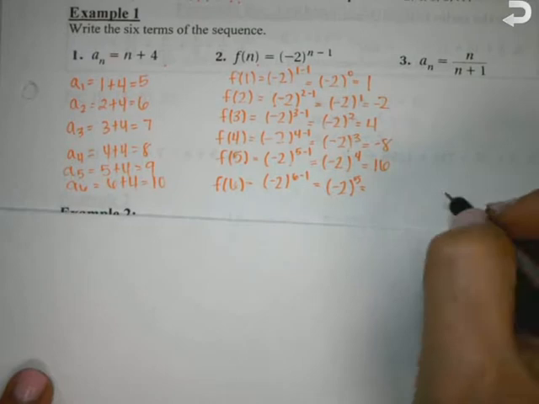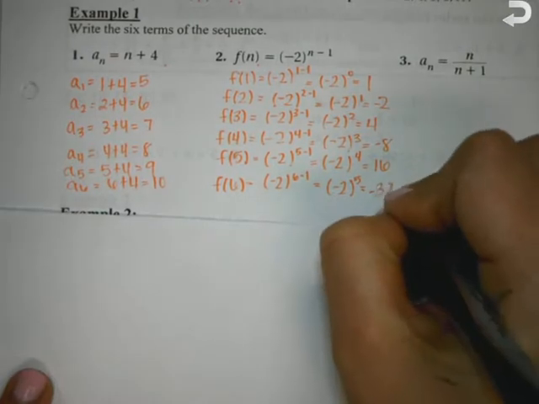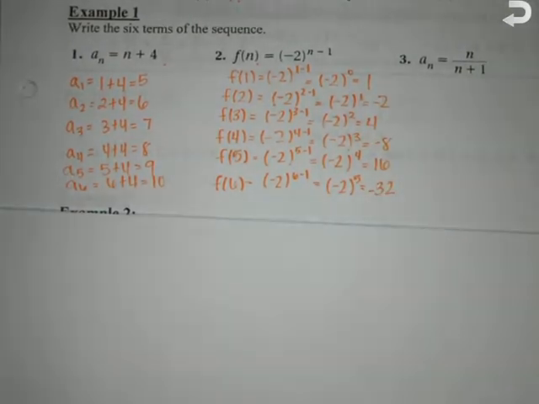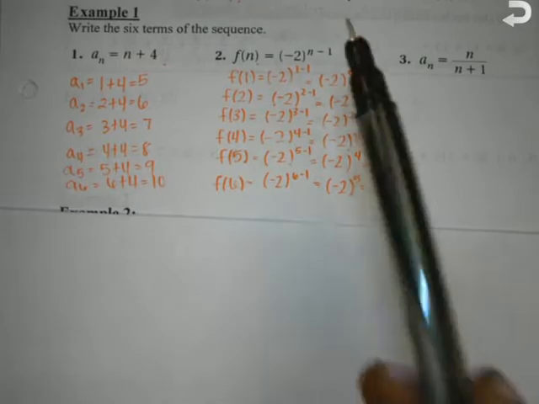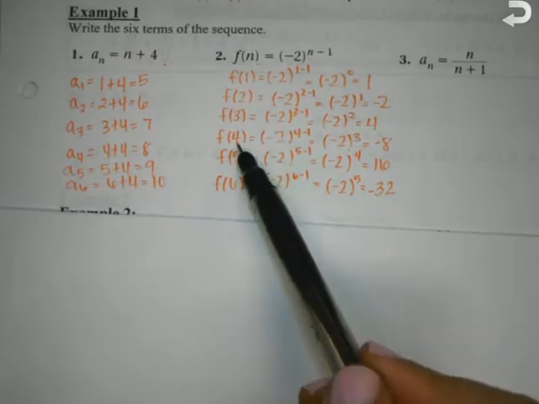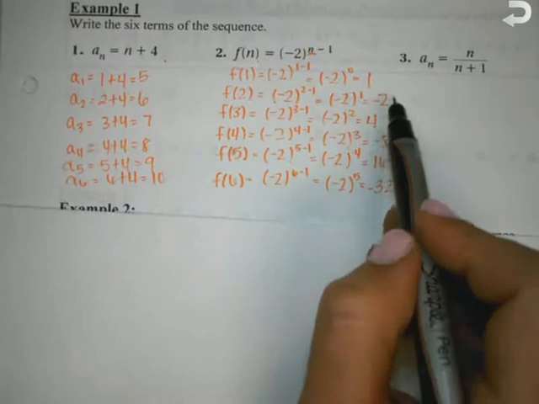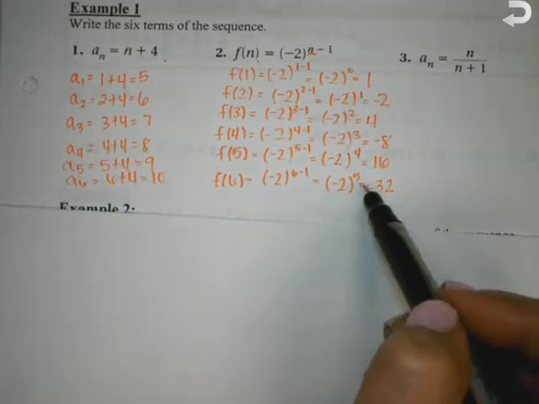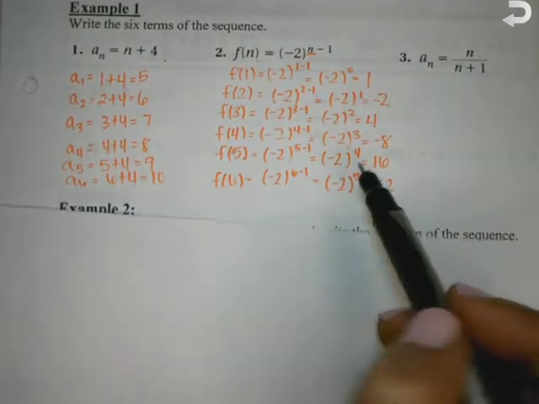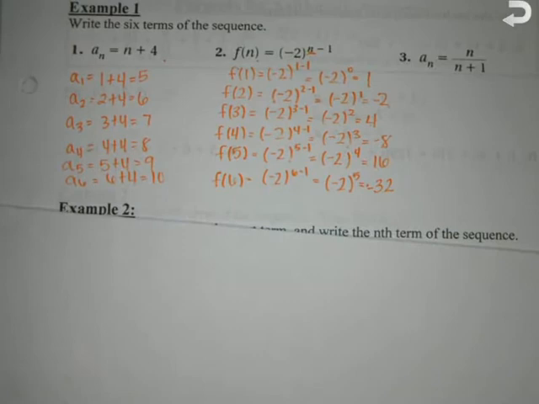Okay, so all I'm doing is taking the number term, first term, second term, third term, fourth term, and plugging it in for n, and that's going to give me the actual value of the term. So 1, 2, 3, 4, 5, 6, that's the number that the term is. Is it the first term? Is it the second term? Is it the third term? What is the first term? Well, I have to plug in 1 and get the answer.